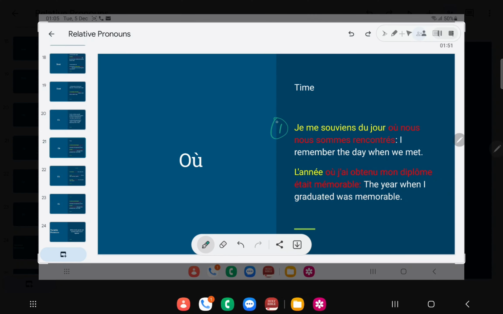Example number 1. Je me souviens du jour où nous nous sommes rencontrés. I remember the day when we met. Emphasis on when. This when is this où. They mean the same thing. So où is used to indicate time and location. I said it earlier. As you see in this case, the function of when is a time function, telling us